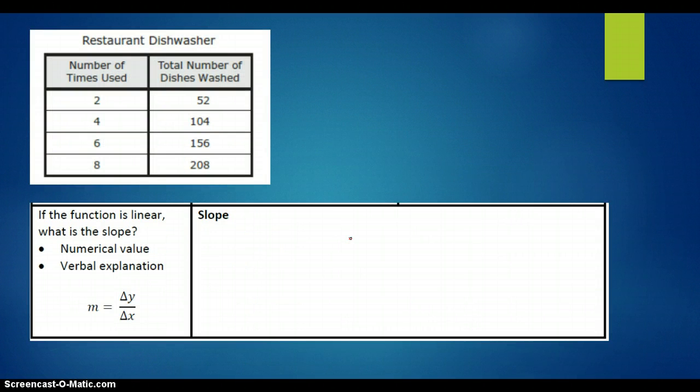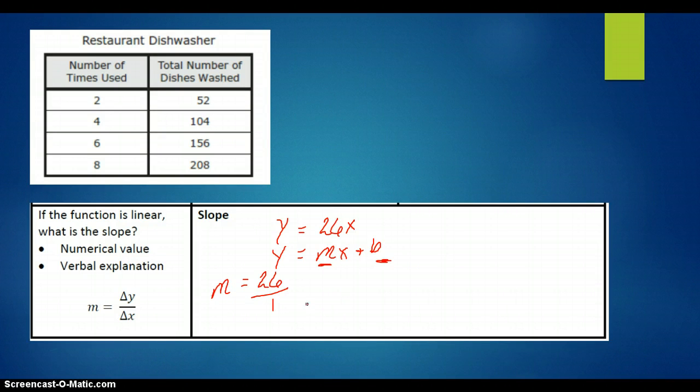The slope, so remember we keep talking about mx plus b, and our m is 26. I like to say 26 over 1 because it's way more descriptive. So we know that it's the change in y over the change in x.